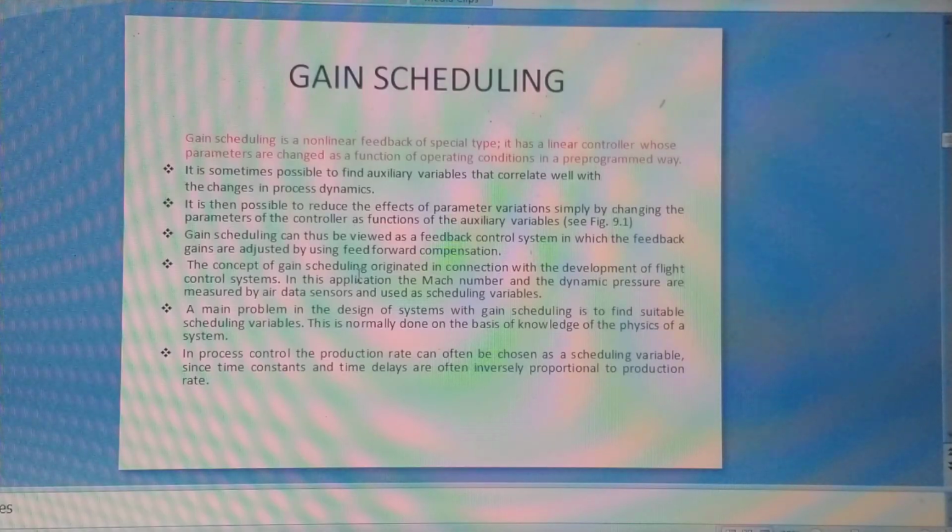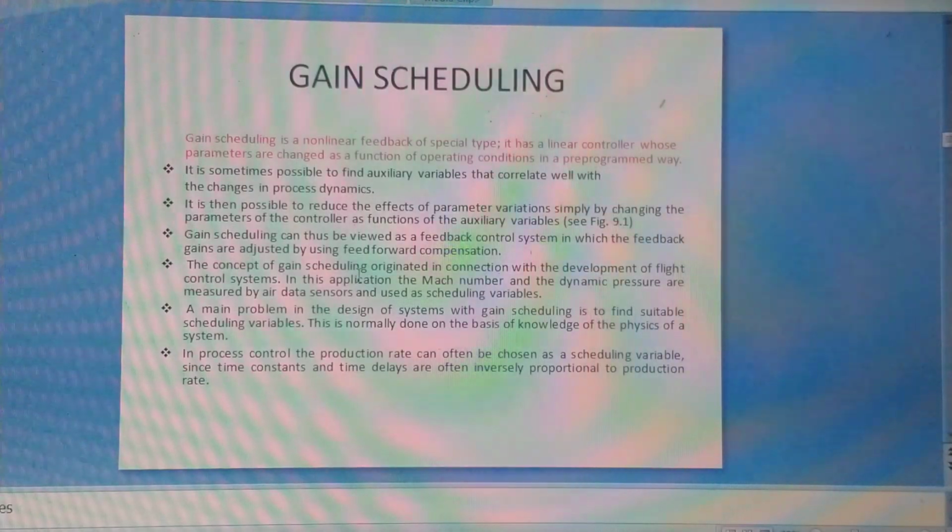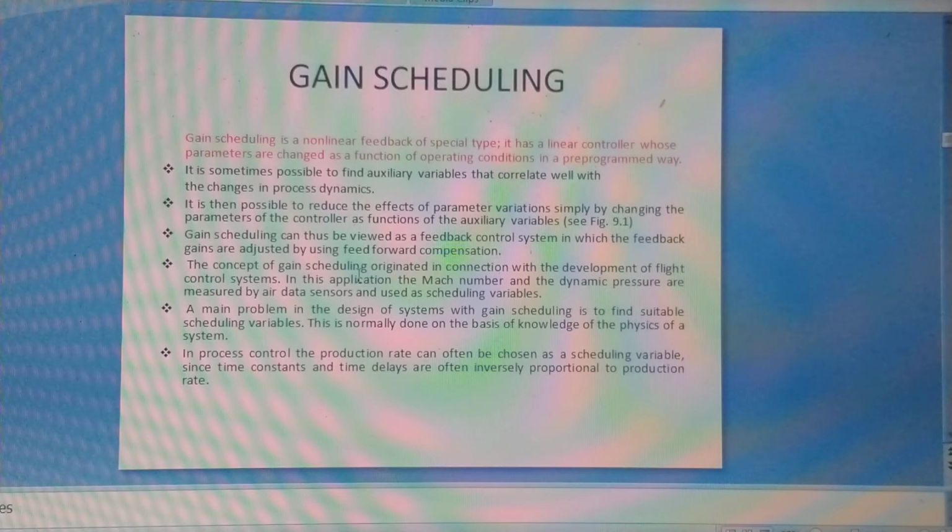For example, in a flight control system, the altitude and Mach number are the scheduling variables. These are sensed by the sensors of the aeroplane. So based on these scheduling variables, we can plug in appropriate linear controllers for various combinations of these two variables, altitude and Mach number.